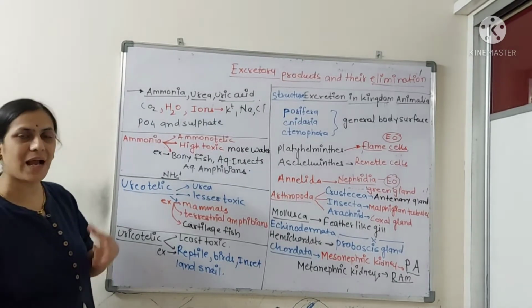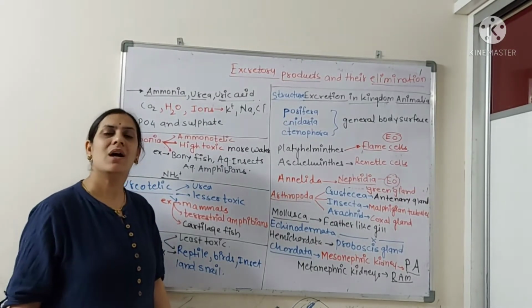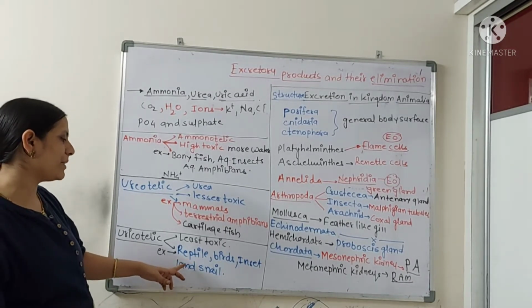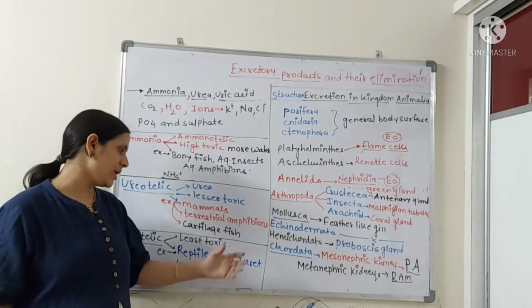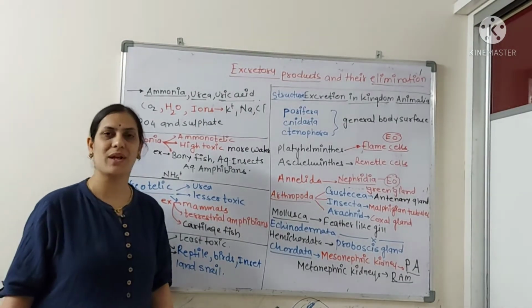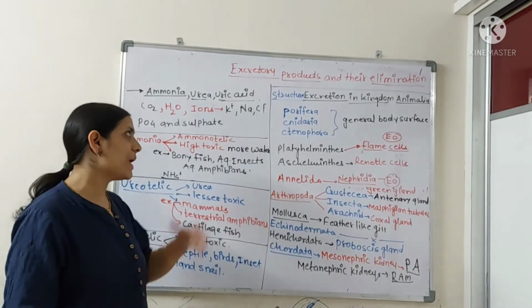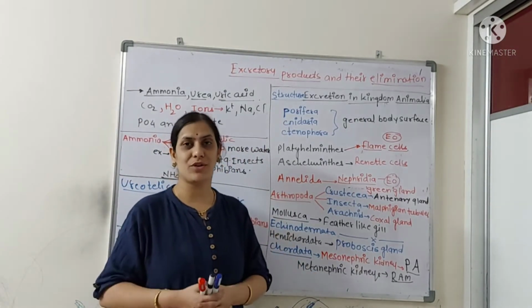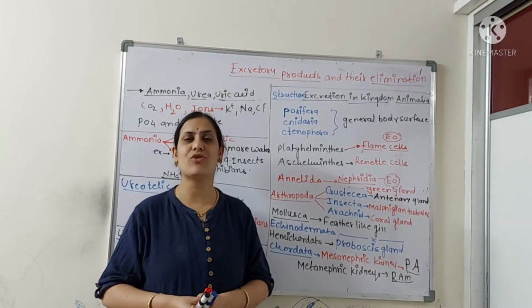And the uricotelic, as I told, excrete the least toxic nitrogenous waste, which needs little amount of water. Examples are the reptiles, birds, insects like cockroach, you know very well, and the land snail. These are uricotelic. Now we have to check what are the different types of structures used for the removal of this nitrogenous waste from the body.